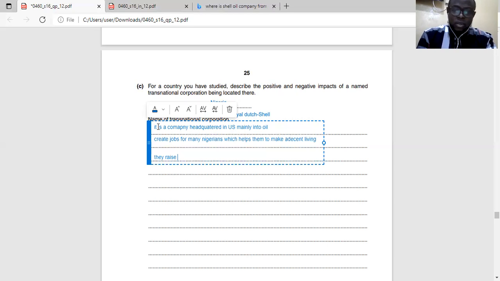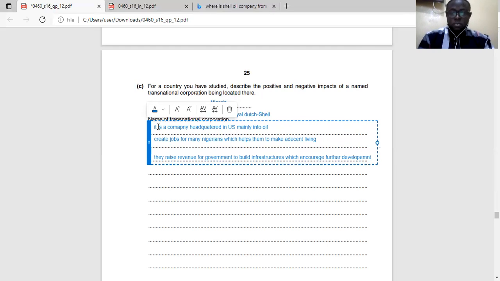So they raise revenue for government to build infrastructures, infrastructures which encourage further development.